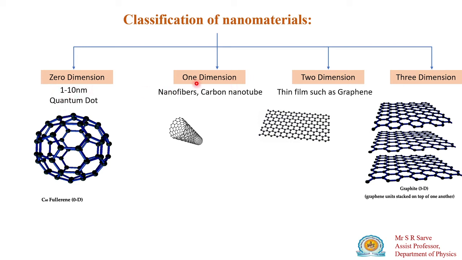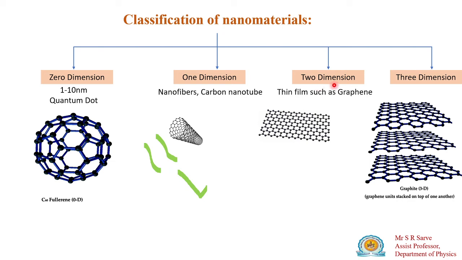The second classification of nanomaterials is the one dimensional nanomaterials. These are your carbon tubes, nanofibers or nanorods. If you consider, these are simple rods or fibers in nano. These fibers have a size in the nanometer range, okay. So this is known as one dimensional nanoparticles. An example is your carbon nanotube, okay.